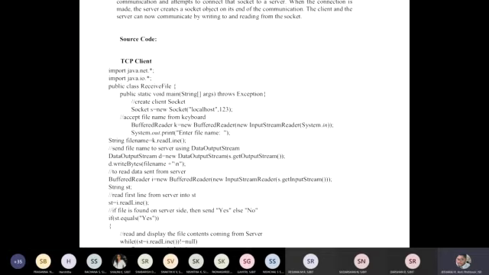That you know. Import java.io.star. That io is nothing but input output. Getting? .star. The class Receive file, public static void main, throws Exception. Throws Exception because here we'll be getting n number of errors. Understand? Socket s is equal to new Socket("localhost", 123).